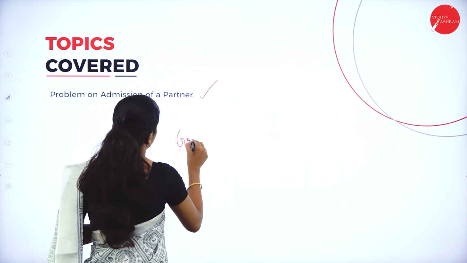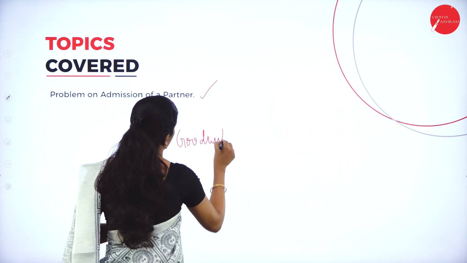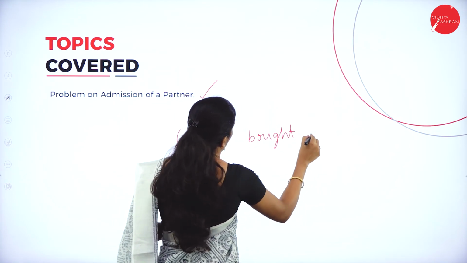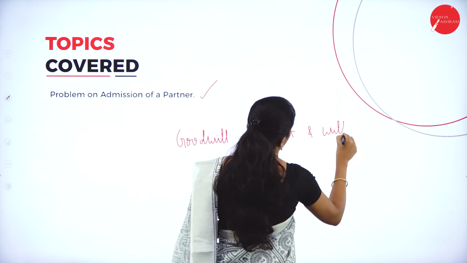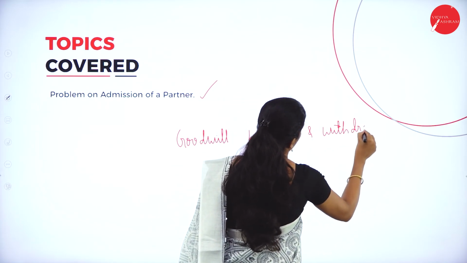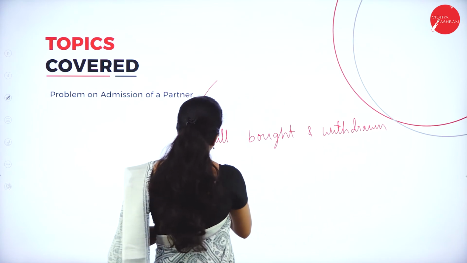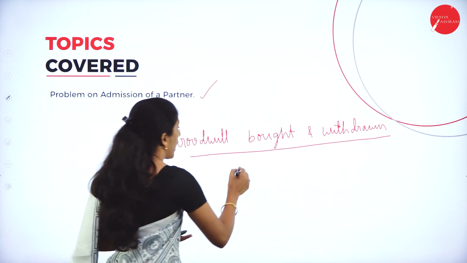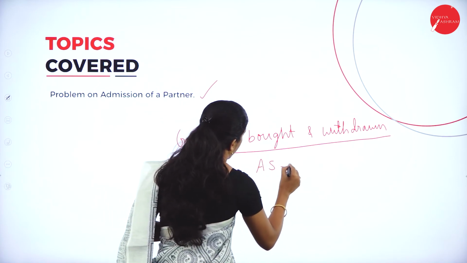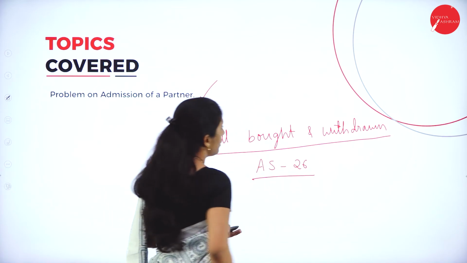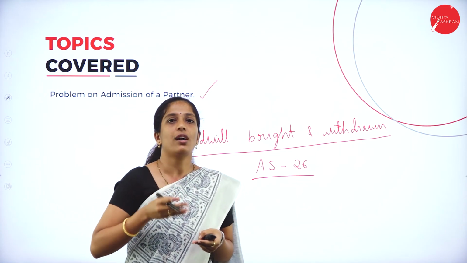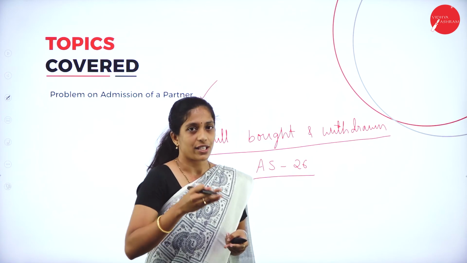Goodwill bought and withdrawn, and we had solved a problem according to Accounting Standard 26. This is an accounting standard relating to goodwill, and we had solved a problem on this adjustment.